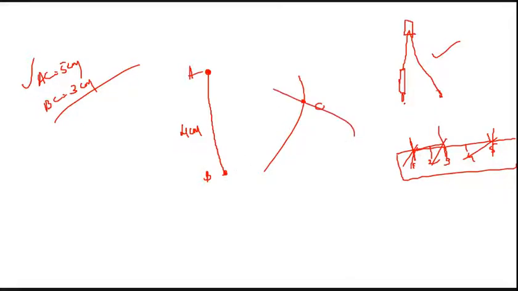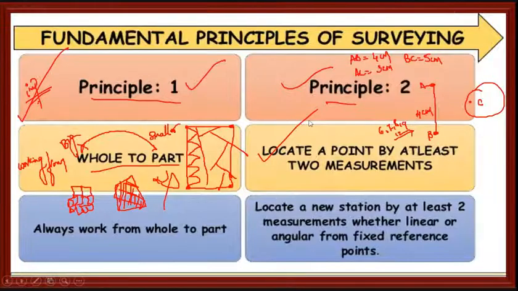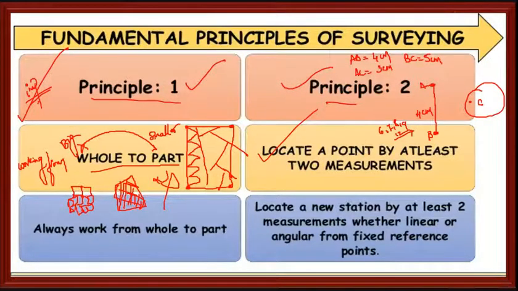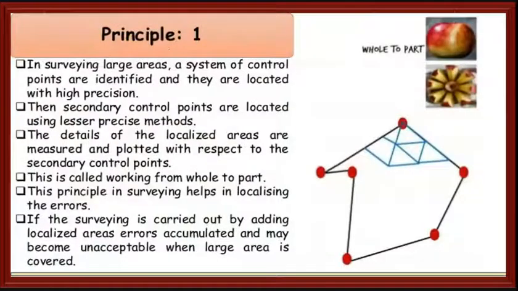Then you joined the line with the scale. This is how you marked the point C. This is what principle 2 says: we should locate a point by at least 2 measurements. Now, in principle number 1, we will go a little bit into depth.